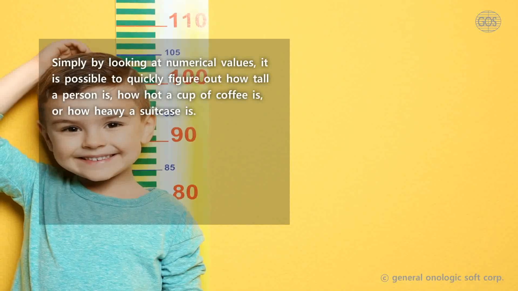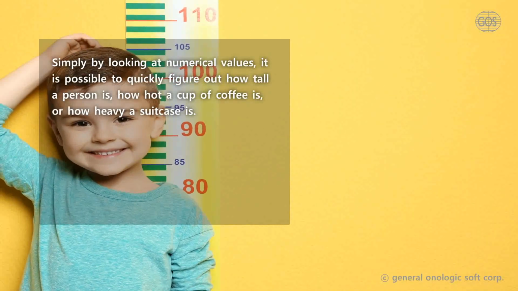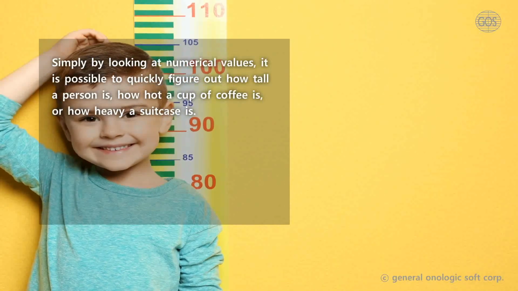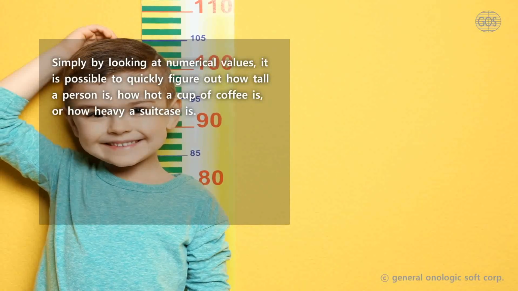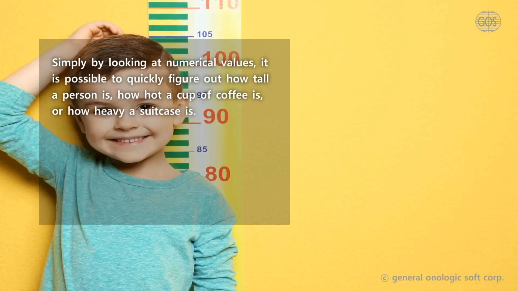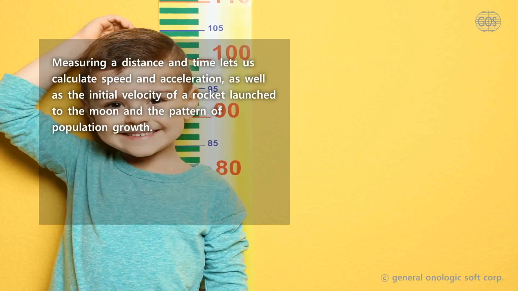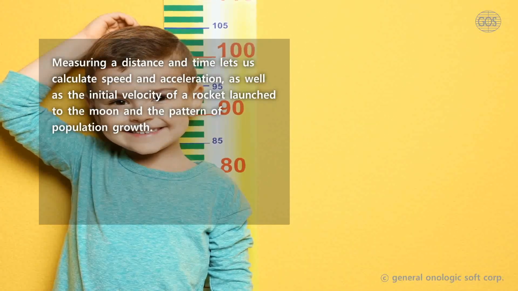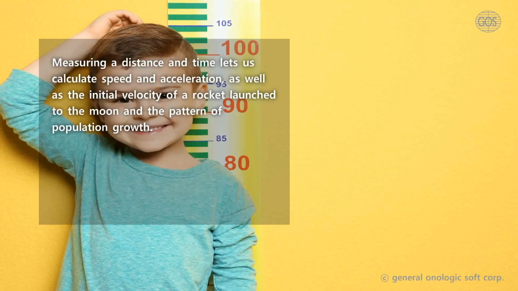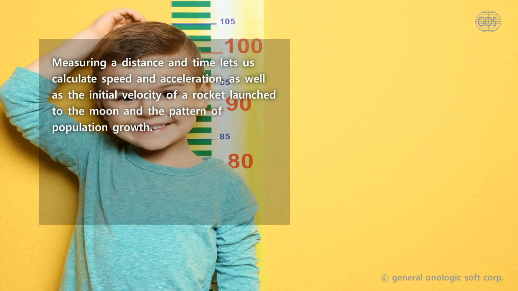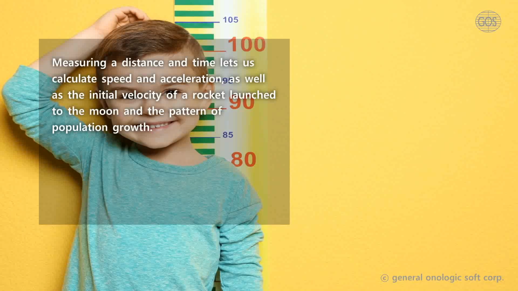Simply by looking at numerical values, it is possible to quickly figure out how tall a person is, how hot a cup of coffee is, or how heavy a suitcase is. Measuring a distance and time lets us calculate speed and acceleration, as well as the initial velocity of a rocket launched to the moon and the pattern of population growth.